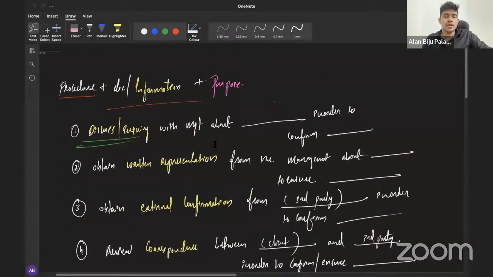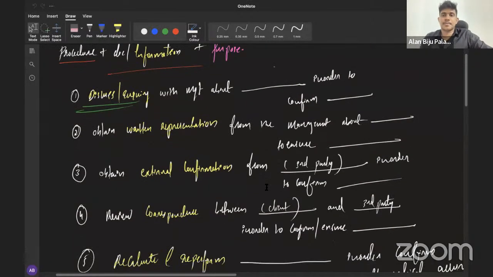Obtain written representation from the management about the assumptions on the basis of which provisions are computed in order to ensure the reasonableness. Obtain written representation from the management about whether they have communicated the redundancy to the employees in order to ensure whether there will be a probable future cash outflow for the company. You can write that point alternatively. So, either mention discussion with the management, or mention the written representation point. Is that clear?